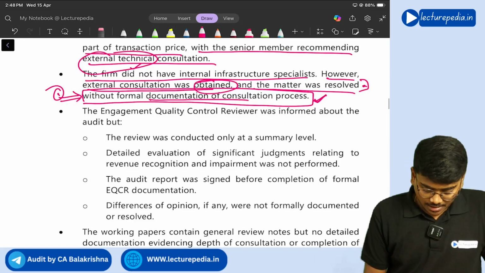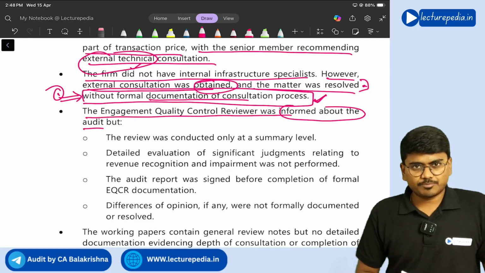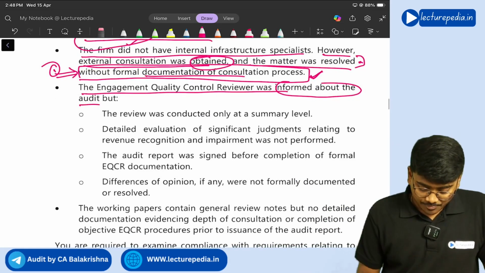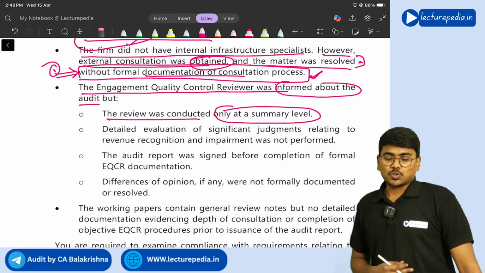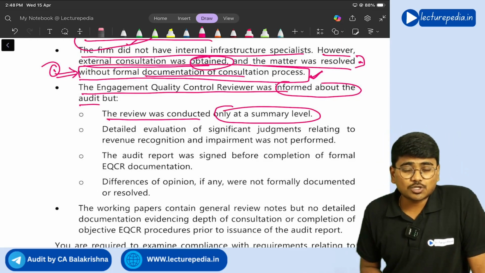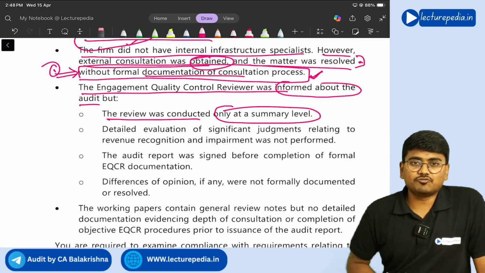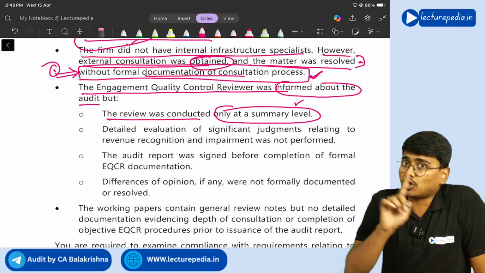Next, the engagement quality control reviewer was informed about the audit. Okay, the EQC reviewer was informed about the audit, but the review was conducted only at the summary level. So the engagement quality control reviewer has not conducted a detailed review. It seems he has done only a summary level review, which is not proper.